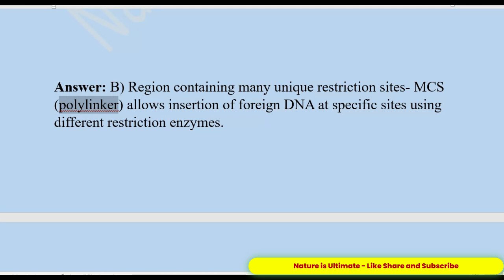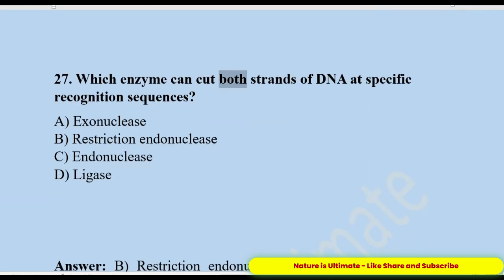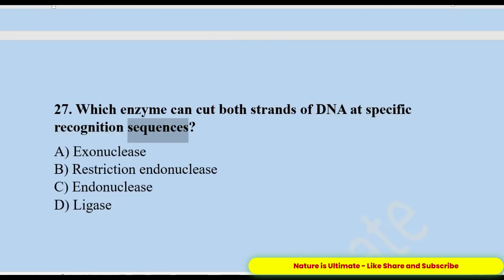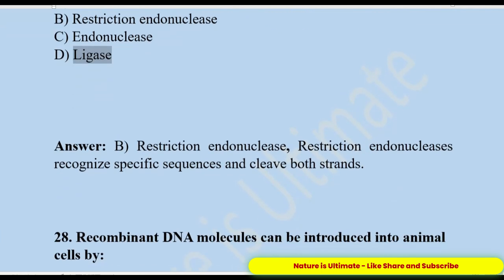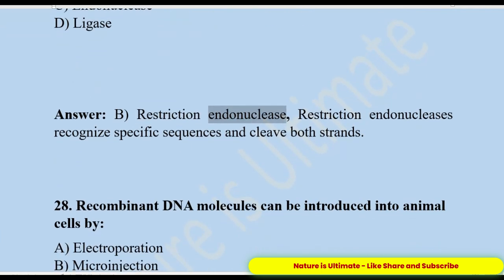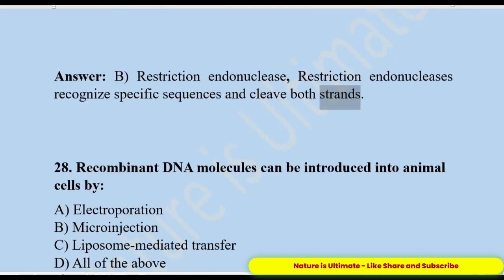MCS, polylinker, allows insertion of foreign DNA at specific sites using different restriction enzymes. 27. Which enzyme can cut both strands of DNA at specific recognition sequences? A. Exonuclease. B. Restriction endonuclease. C. Endonuclease. D. Ligase. Answer, B. Restriction endonuclease. Restriction endonucleases recognize specific sequences and cleave both strands.